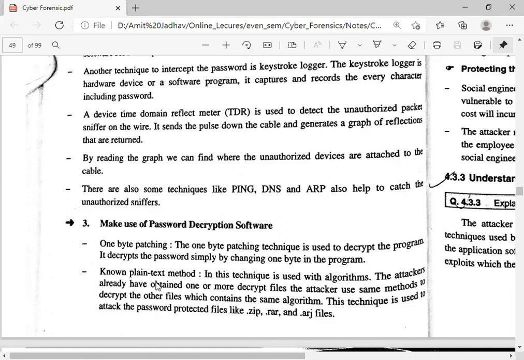Next one is the no plain text method. This technique is used with an algorithm. The attackers have already obtained one or more decrypted files, and the attacker uses the same method to decrypt other files which contain the same algorithm.